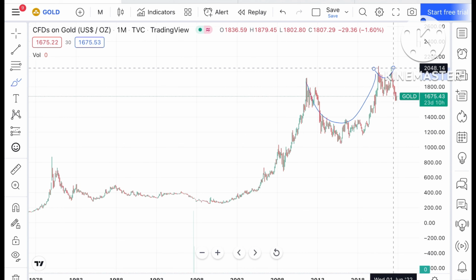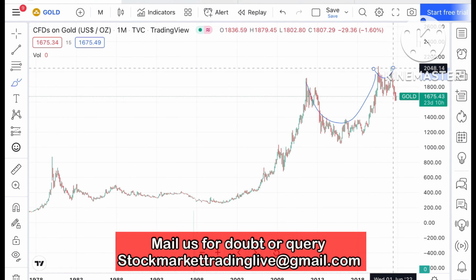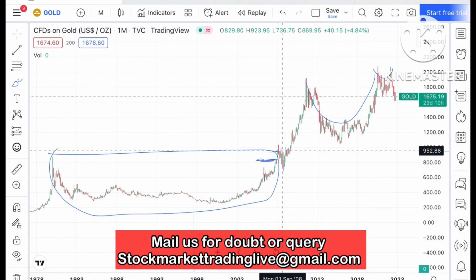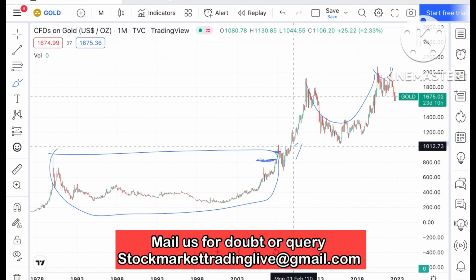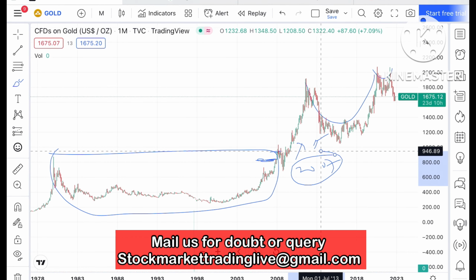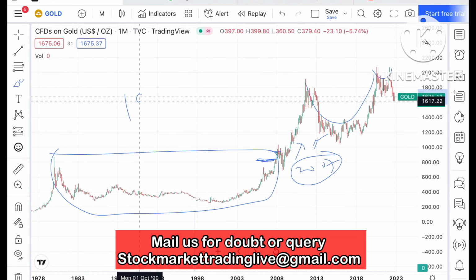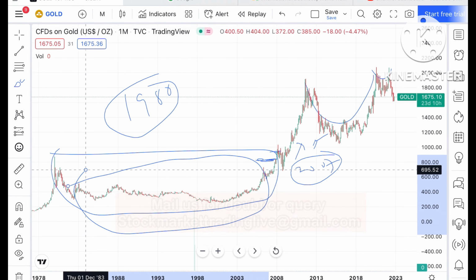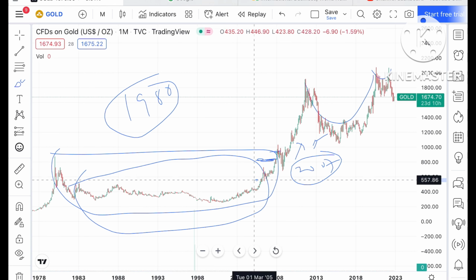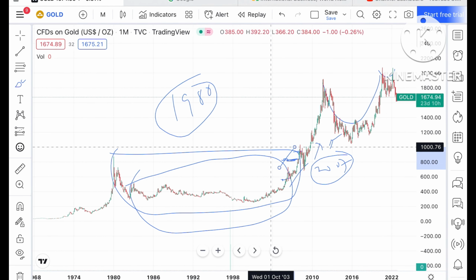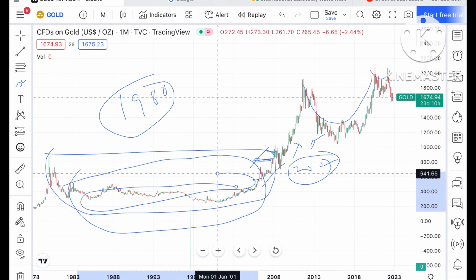The same pattern is created here, but before that, this is the range where, after this range broke upside, only then we saw the price move up. This is after 2007 that the price of gold has moved. If you look at the chart of gold since 1980, it was moving in this particular zone for quite some time. Once this zone moved upside, only then did the price of gold start rising. Otherwise the price of gold was stable and was in this zone.